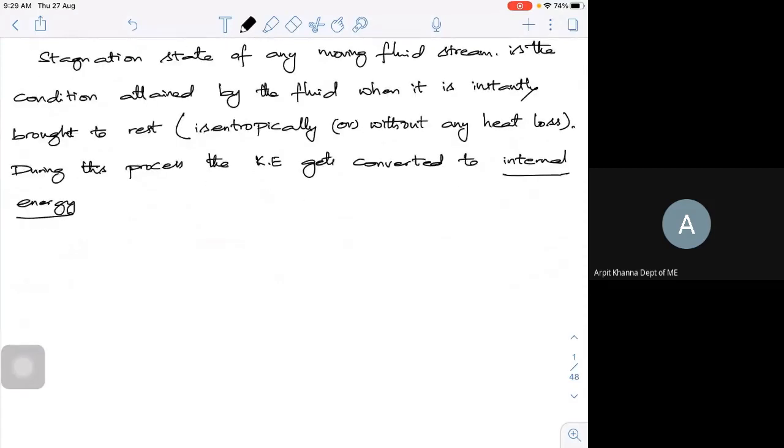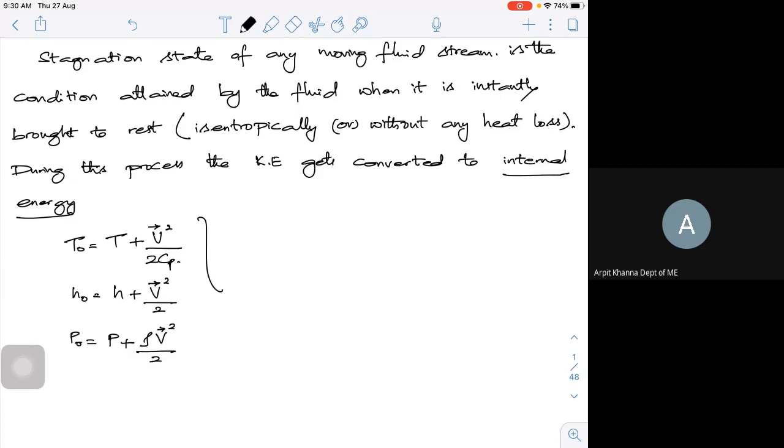Say if I want to measure stagnation temperature. The stagnation temperature means I have the static quantity plus your dynamic quantity. This derivation should have been done in your thermodynamics course. That's why it's a prerequisite. If I want to measure the enthalpy, it is h plus V square by 2, and if I want to measure the stagnation pressure, it is static pressure plus rho V square by 2. So what are these actually? If you look at it, the stagnation values.